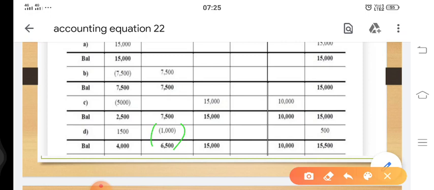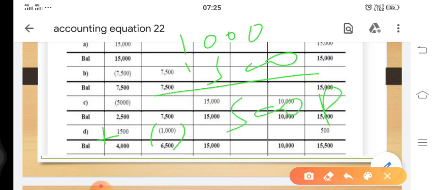But we have sold this securities of 1,000 for 1,500. That means we received cash of rupees 1,500. Now just check here that security was for 1,000, but we sold for 1,500. We have got 500 profit. And who will take this profit? Businessman. And any amount of businessman was considered as capital. So now when the amount of businessman is increasing, it has to be added to the capital.